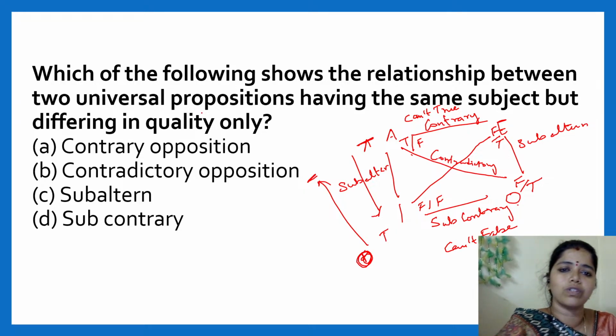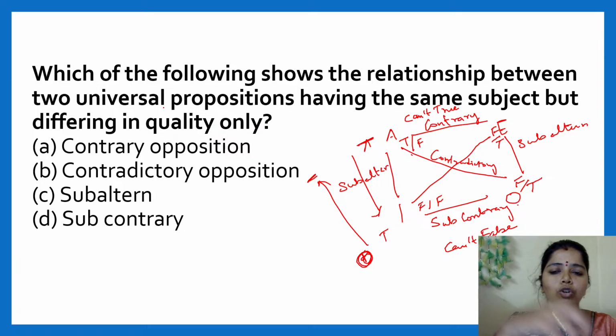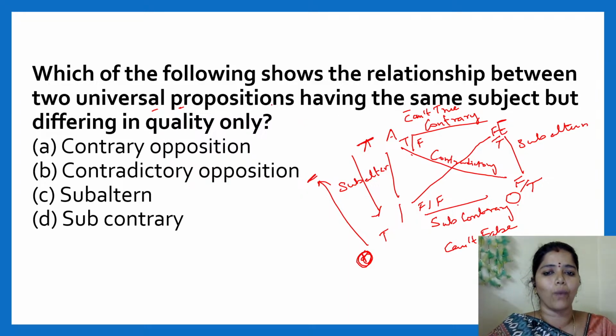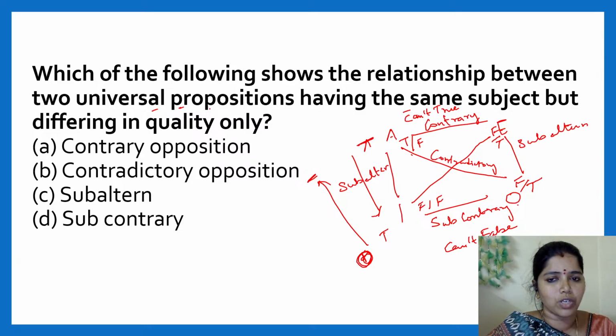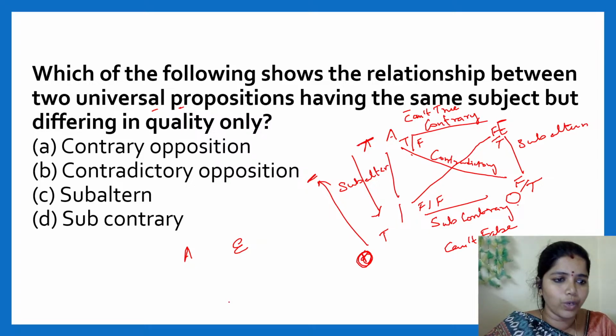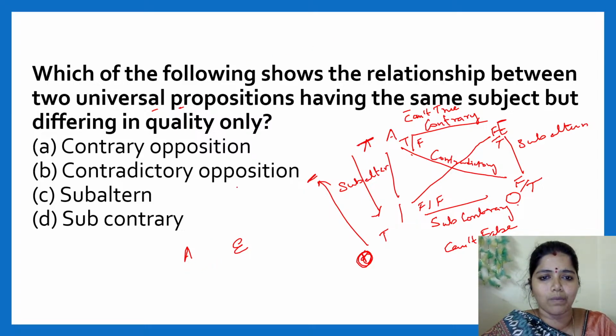Here is a question: which of the following shows the relationship between two universal propositions having the same subject but differing in quality? Everybody is answering A. What do you mean by universal proposition? The A type proposition and the E type proposition we call universal propositions. So they have asked about two universal propositions having the same subject but differing in quality.